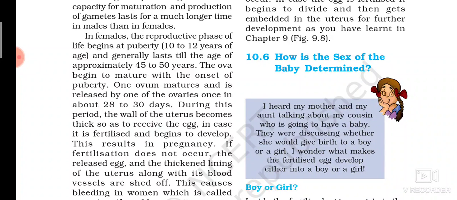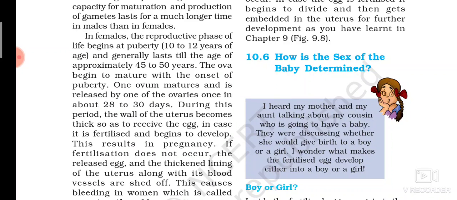One ovum is produced alternatively in each ovary. It is released from the ovaries in alternate months. One ovum is released every 28 to 30 days, alternatively in the ovaries.